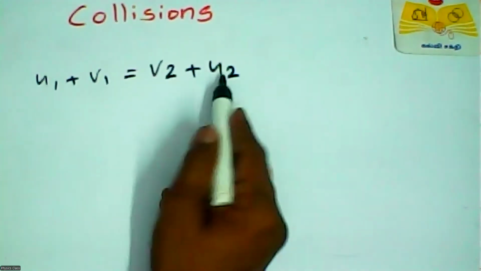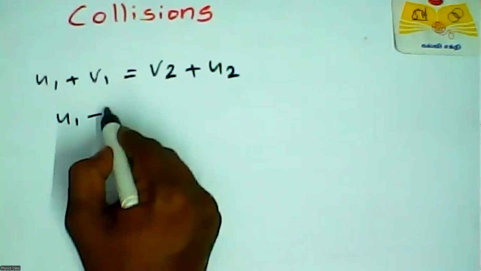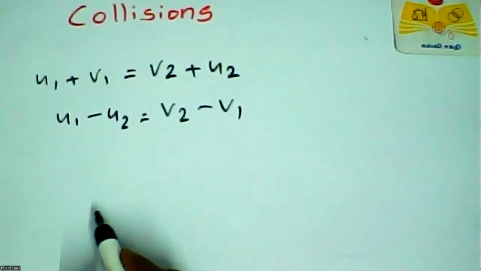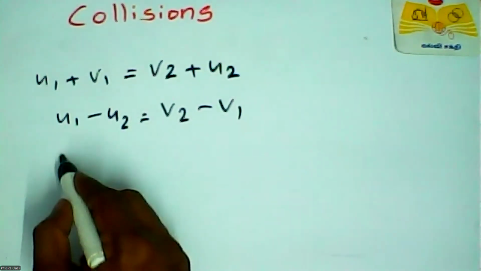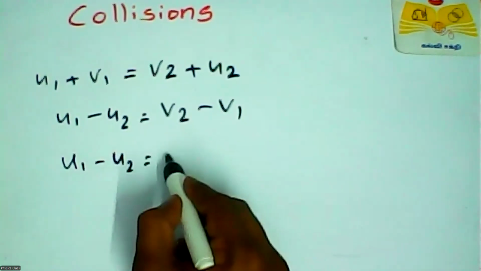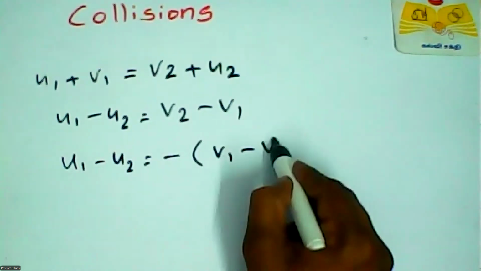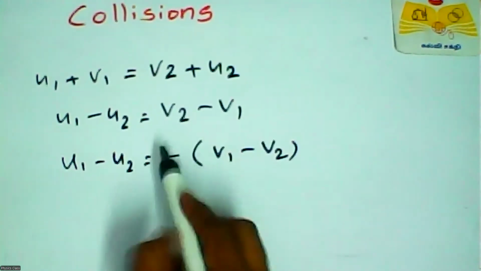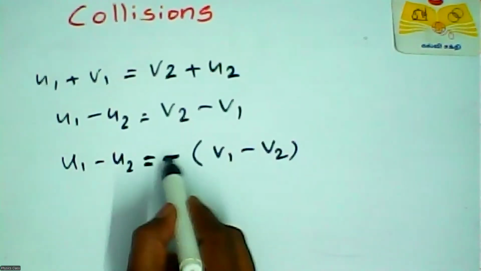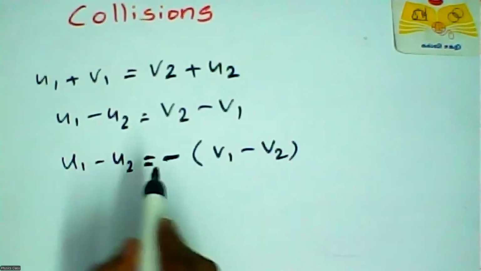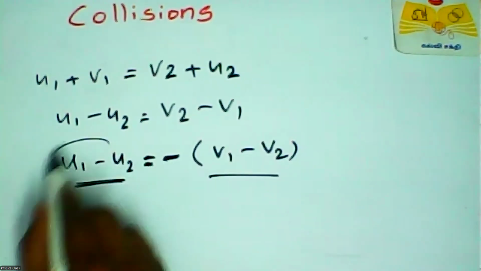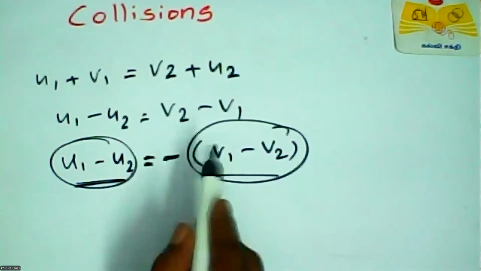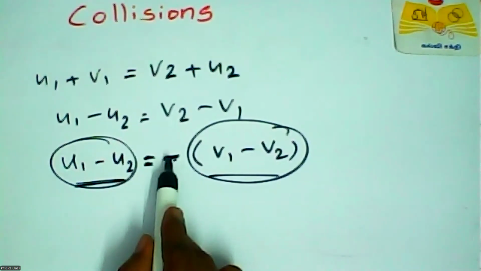You can take u2 here. So u1 minus u2 equal to v2 minus v1. We can rewrite the equation because u1 minus u2 is equal to minus of v1 minus v2. Because on interchanging we have to put a minus sign, which means the direction is opposite. This means that these are the initial velocities and these are the final velocities, their differences are equal but in opposite direction, so minus signs are there.